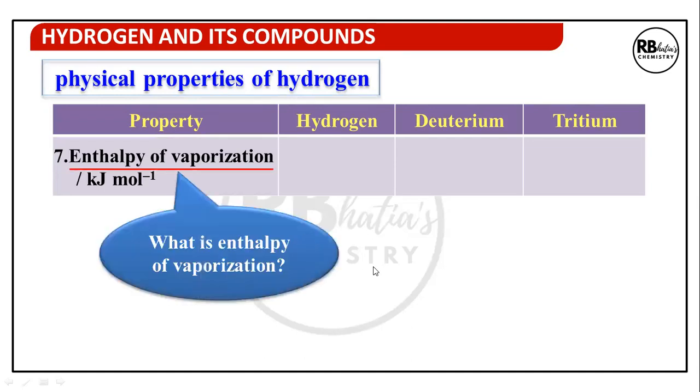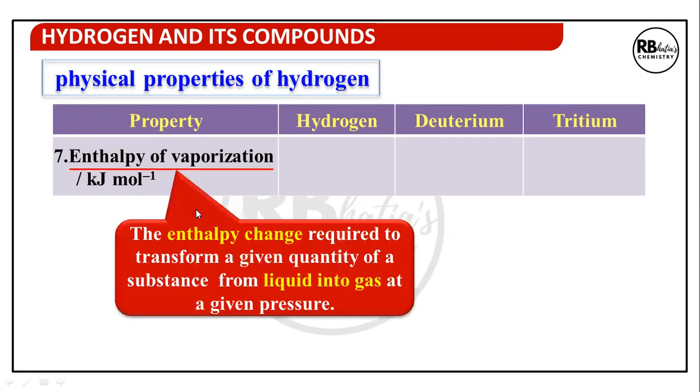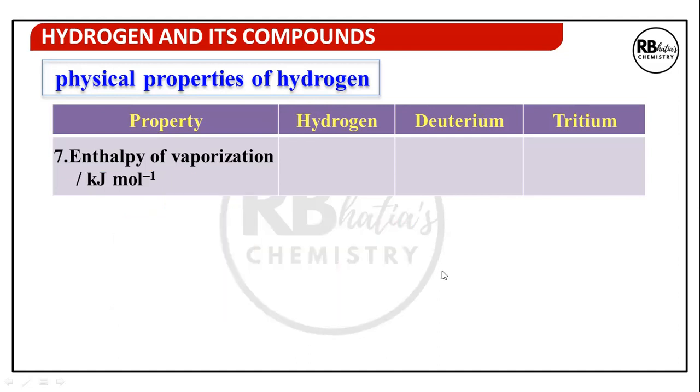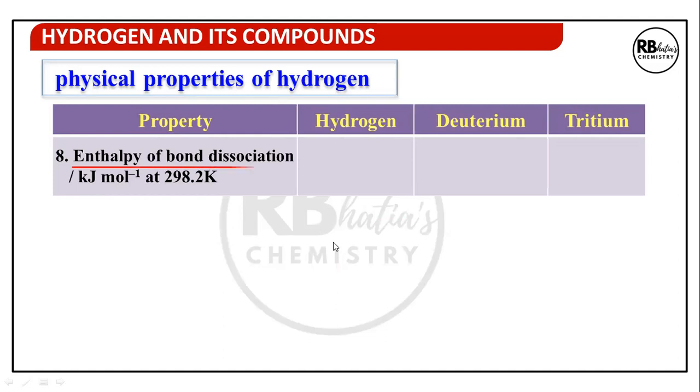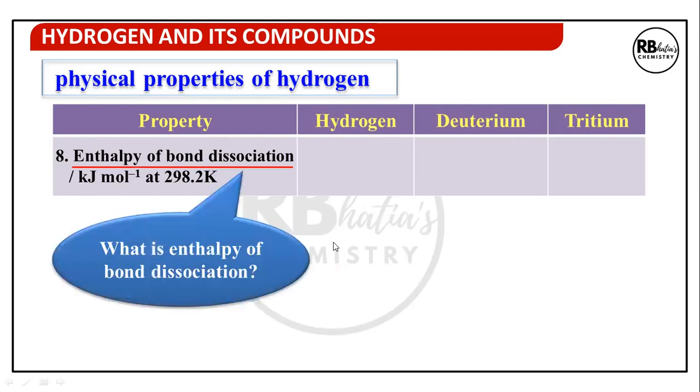Enthalpy of vaporization. Enthalpy of vaporization is the enthalpy change required to transform a given quantity of a substance from liquid into gas at a given pressure. Enthalpy of vaporization of hydrogen, deuterium, and tritium is again quoted. You can see deuterium is higher than hydrogen. All kinds of forces are higher for a heavier isotope.